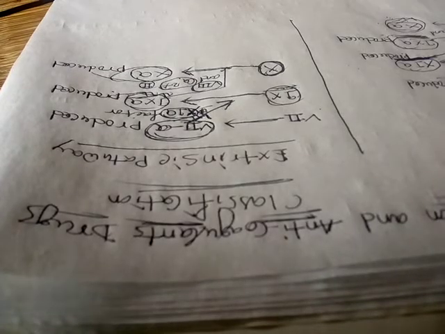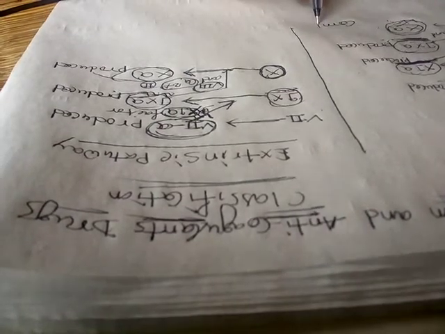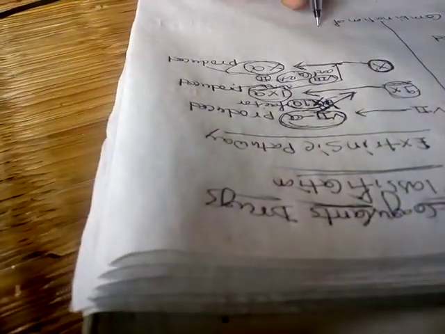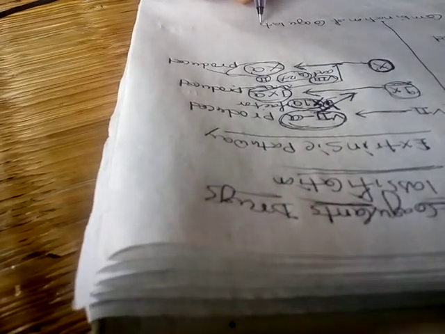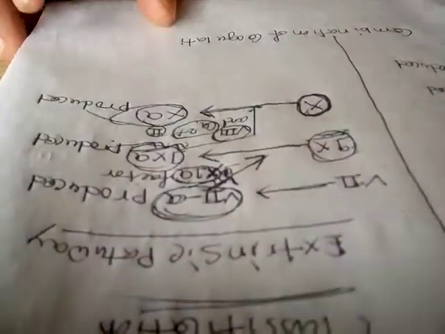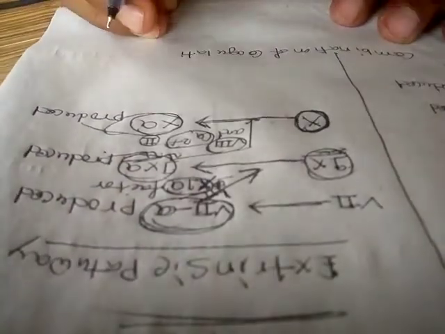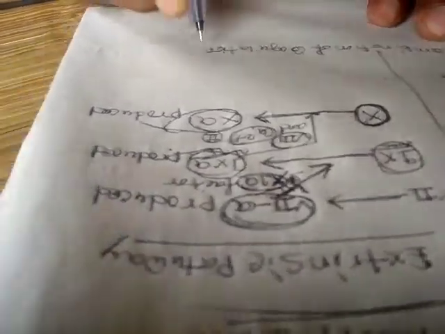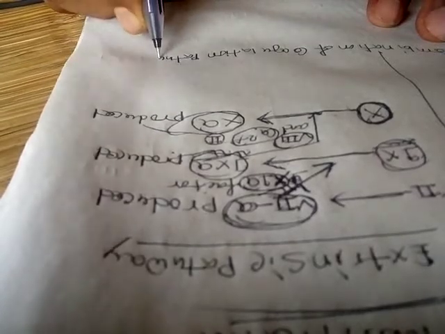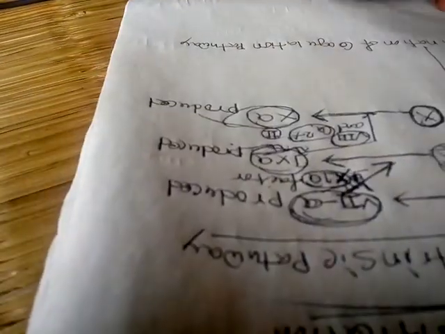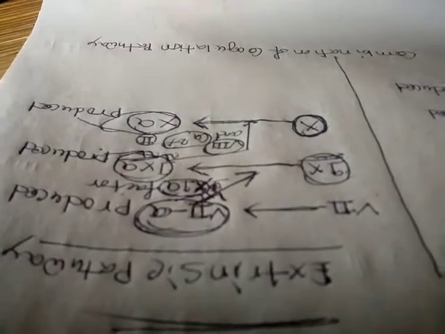So we can see the combination of the coagulation pathway. What's happening here, just see.